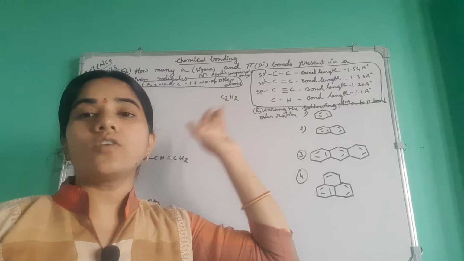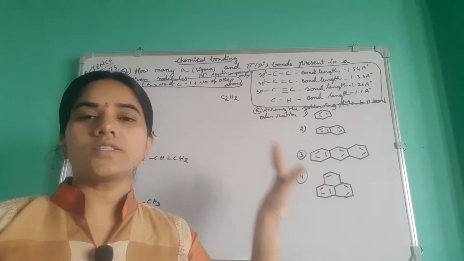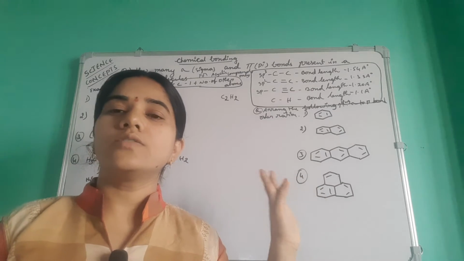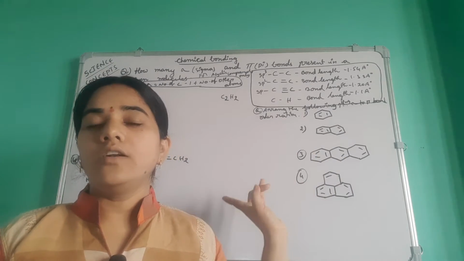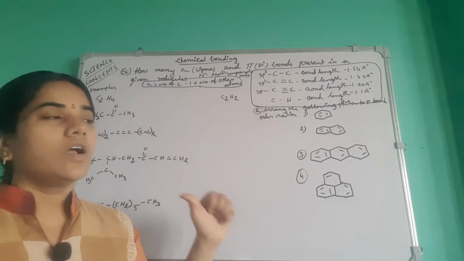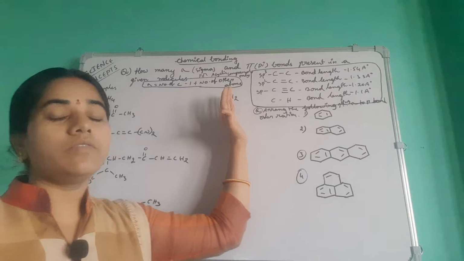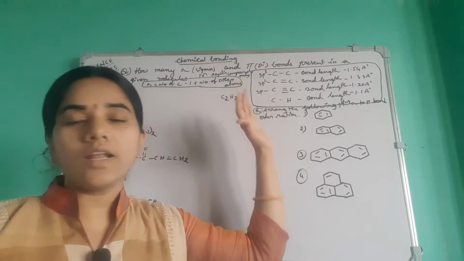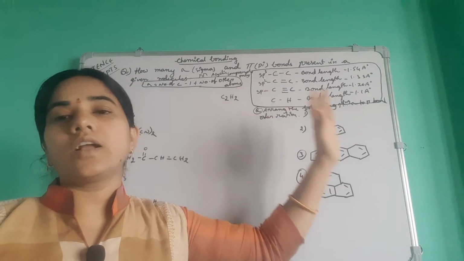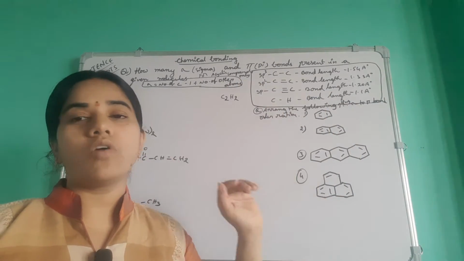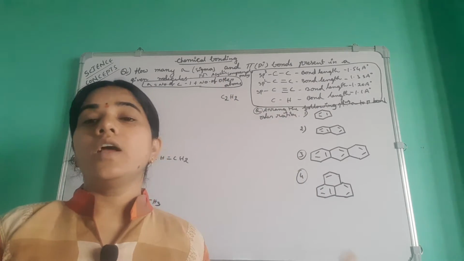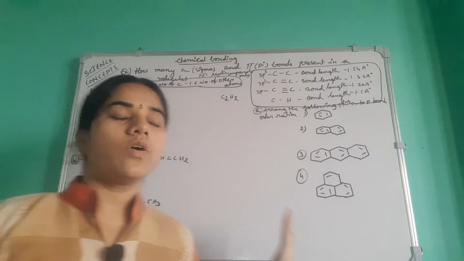What is the number of carbon atoms in a compound? First count the number of carbon atoms, then subtract 1, then add how many other atoms there are in the carbon compound. This is only applicable for acyclic compounds, not cyclic ones. For benzene rings or cyclic compounds, there is no formula. You have to count how many single bonds and how many double bonds are present in the compound.